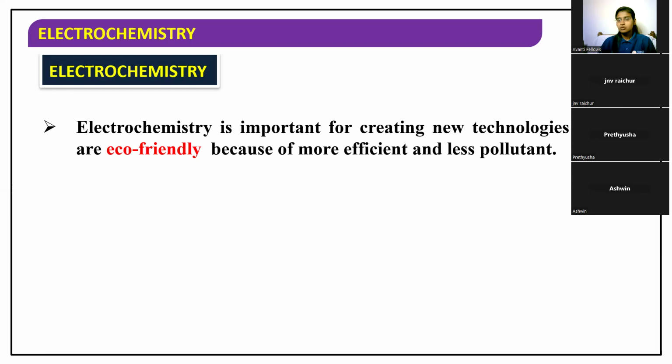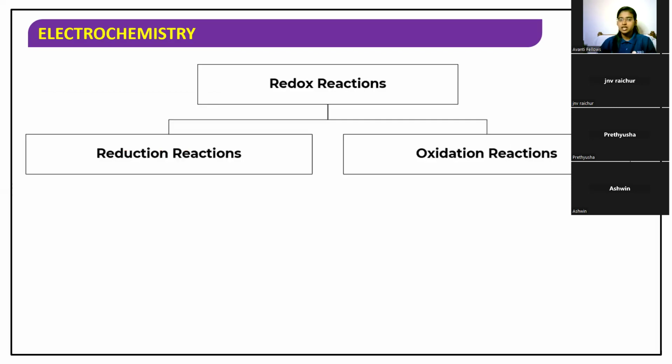So none of you know about the redox. Okay. So okay, very good, Ashwin, very good. Great. So redox reactions are the reactions in which both reduction and oxidation take place simultaneously. So a redox reaction is reduction and oxidation taking place in a reaction.